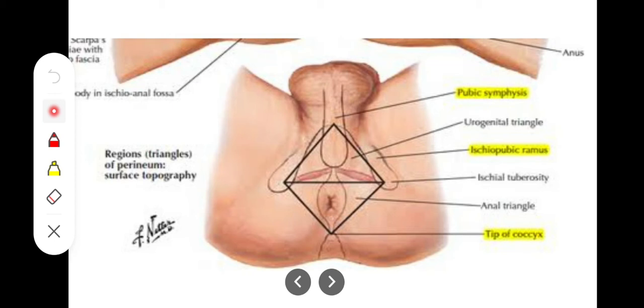Basically a pad of fat, a fatty structure present in front of the pubic symphysis. In case of females, that is called the mons pubis. So anteriorly, the superficial boundary of the perineum is being formed by the scrotum in males and mons pubis in females. Posteriorly, it's being formed in both sexes by the buttocks. On each side it is formed by the medial side of the thighs, the upper part of the medial side of thigh, present on both sides. So these are its superficial boundaries.